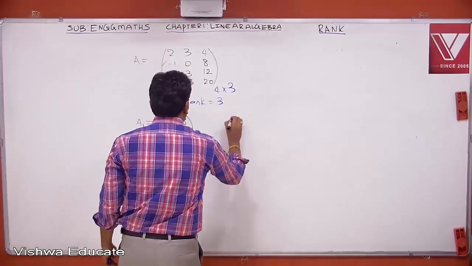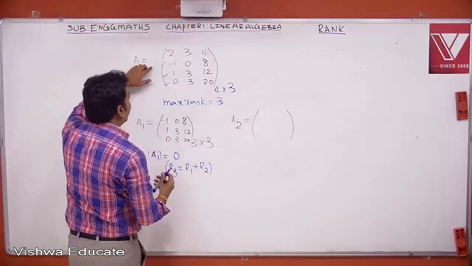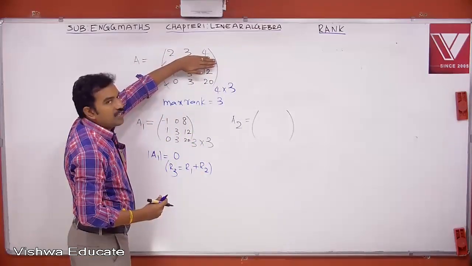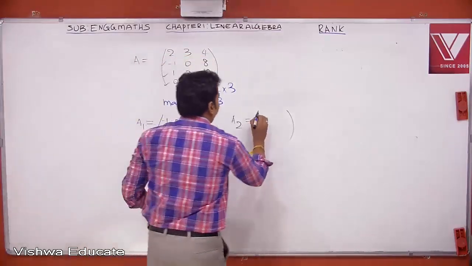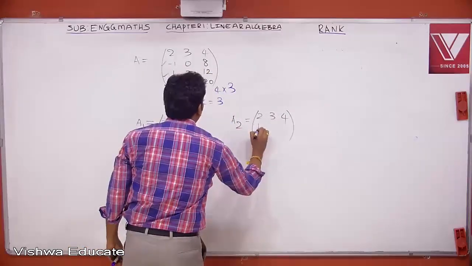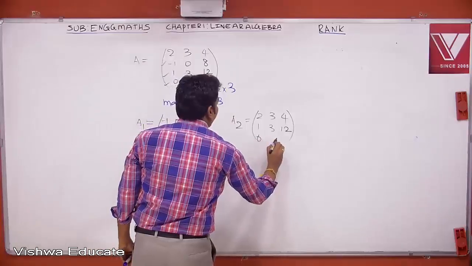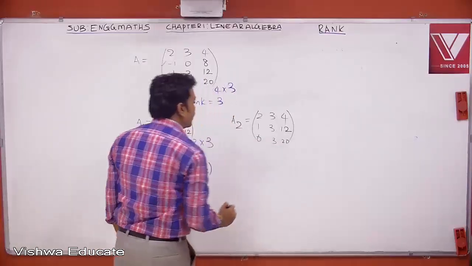Now, I will go for this A2. A2 is a 3 by 3 submatrix of this by eliminating only the second row. So therefore, keep the first row as it is, eliminate the second row, keep the third row, this is 1, 3, 12 and this one is 0, 3, 20.